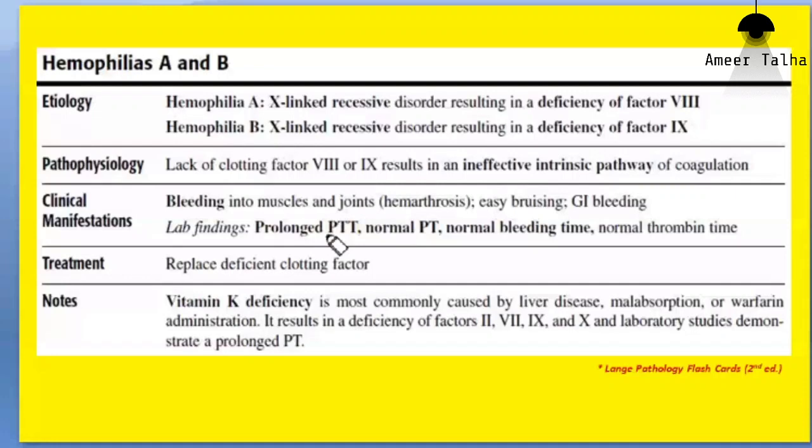One is for the extrinsic clotting factors, the other is for the intrinsic clotting factors. If there is deficiency of clotting factors, clotting time will be prolonged. If there is deficiency of platelets, bleeding time will be prolonged. Since the platelets are unaffected in hemophilia, the bleeding time will be normal.